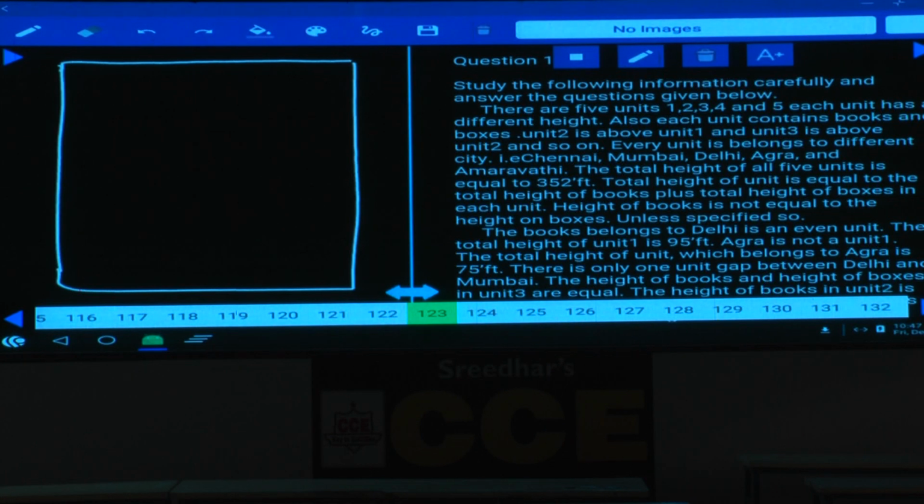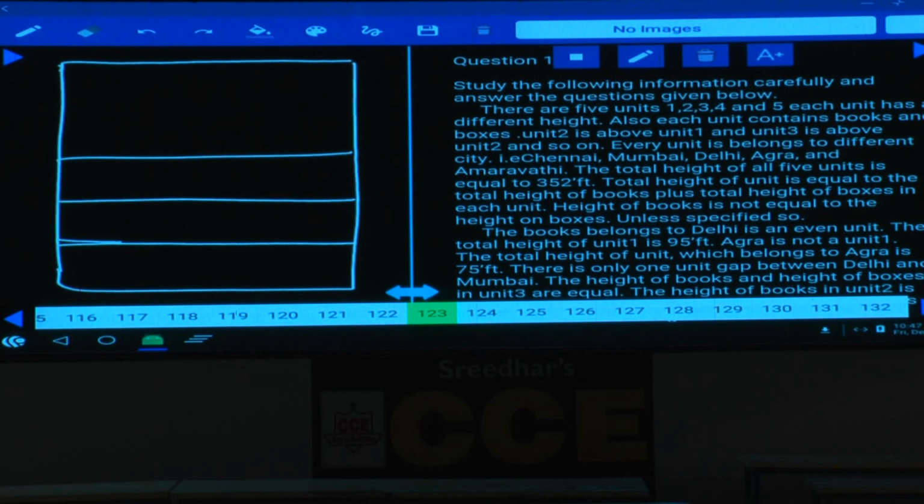Now in these 5 boxes, this is box 1, 2, 3, 4 and 5. Total we have 5 boxes, and each box belongs to one of the cities, isn't it? Now this is box 1, box 2, box 3, box 4, box 5, and in each one of them there are 5 units, and each unit belongs to 5 different cities. Now let us write down the cities here.